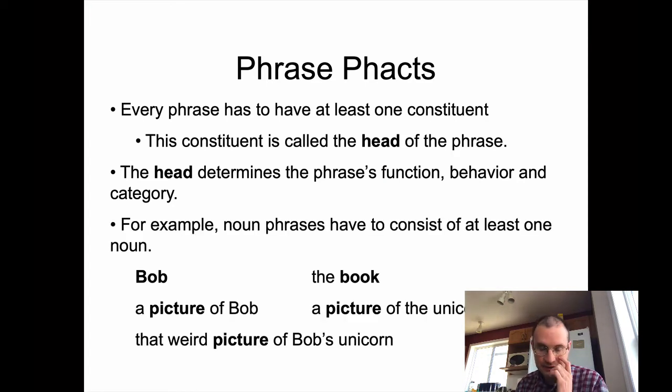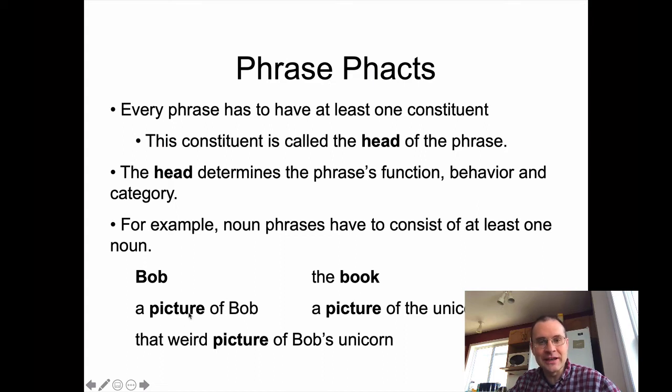To give you a variety of examples, a really simple noun phrase would be an individual noun like Bob or book. But then you can add other things to it to expand on it. You can add a determiner at the beginning of a noun phrase and say the book or that book or a book. You can even start to add noun phrases within noun phrases. So in a picture of Bob, the head of that noun phrase is this noun, picture, and then there's another noun phrase in here, which is Bob, headed by Bob.